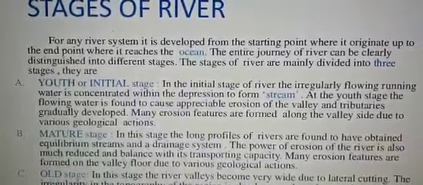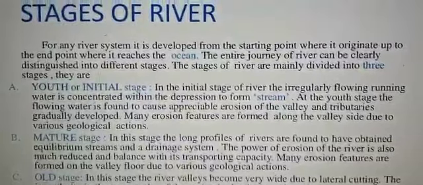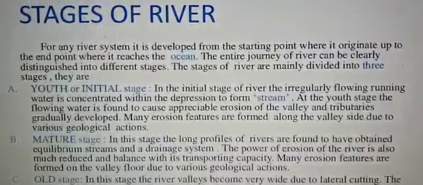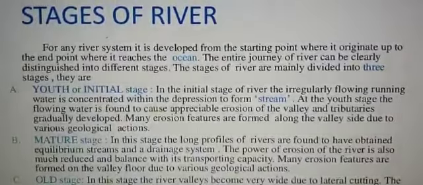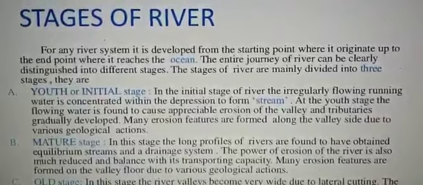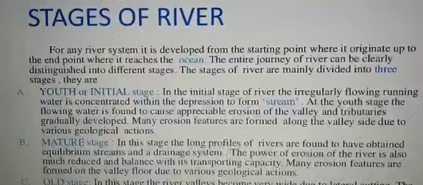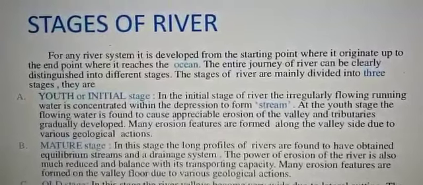Youth or initial stage. In the initial stage, the irregularly flowing running water is concentrated within a depression or stream. At the youth stage, the flowing water causes appreciable erosion of the valley and tributaries gradually develop.